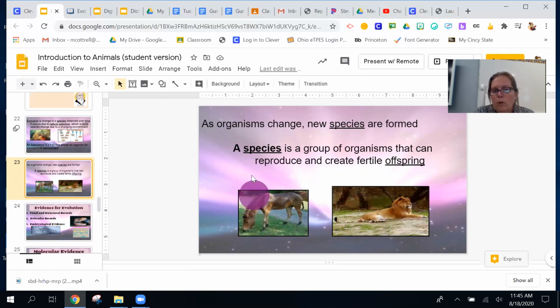But we wouldn't call those a species because when you combine two species like that, they are actually infertile. So if they are creating infertile organisms, then they are not called a species. Just because we're playing mad scientists and crossbreeding doesn't mean that we've created a new species.